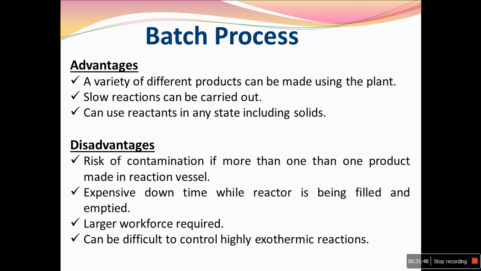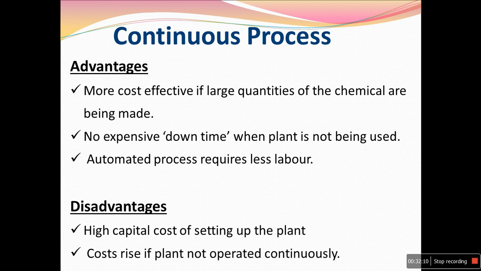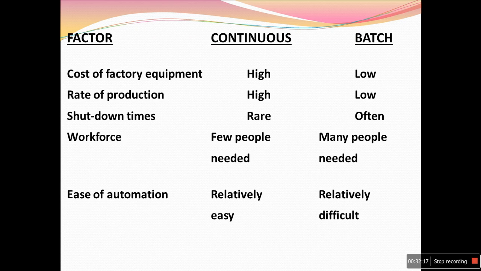There are different advantages and disadvantages of all these processes. At the same place we can make different types of products using a batch process, and we can also use the reactants in any state, including solids. So just go through these advantages and disadvantages. This is a brief discussion about the continuous and batch process. There are some factors that we compared in the continuous and batch process.